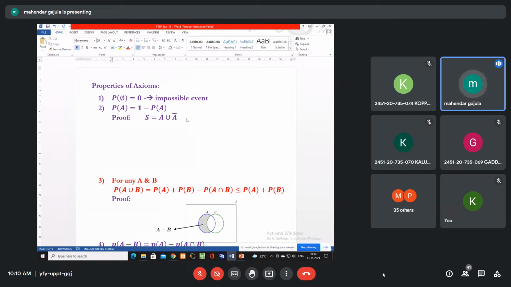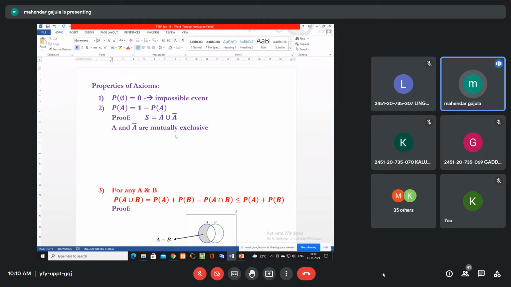Now, please tell me, A and A complement, are these two mutually exclusive or not? Yes, they are mutually exclusive. Now let us use axiom 3.